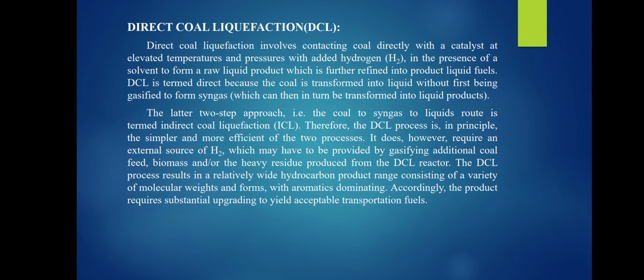Direct coal liquefaction involves contacting coal directly with a catalyst at elevated temperatures and pressures with added hydrogen, H2, in the presence of a solvent to form a raw liquid product, which is further refined into product liquids. DCL is termed direct because the coal is transformed into liquid without first being gasified to form syngas.